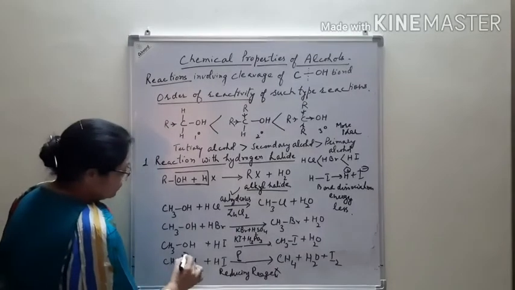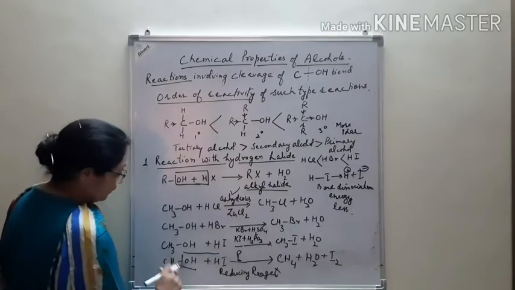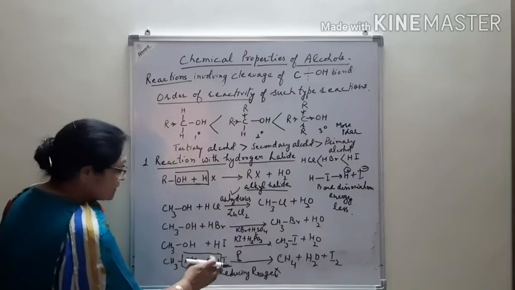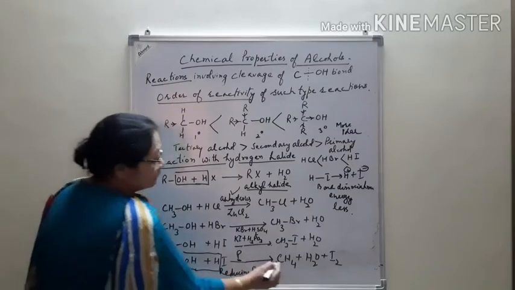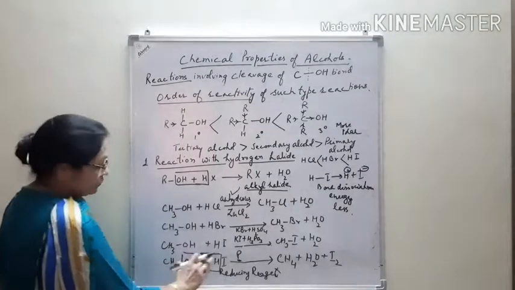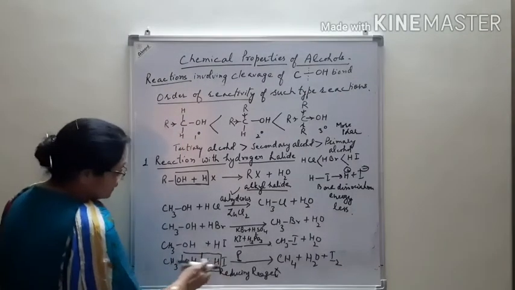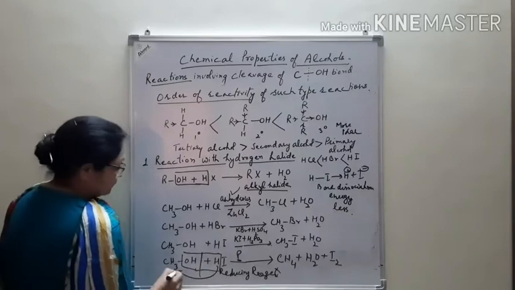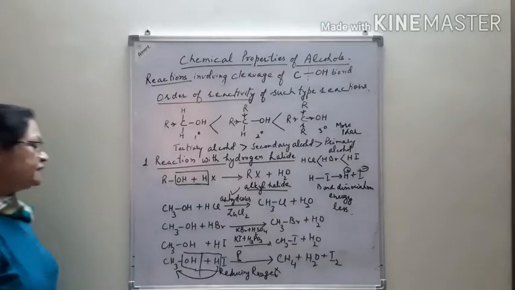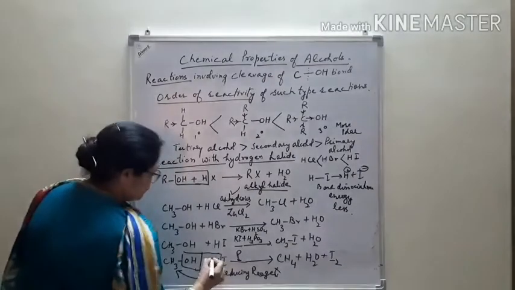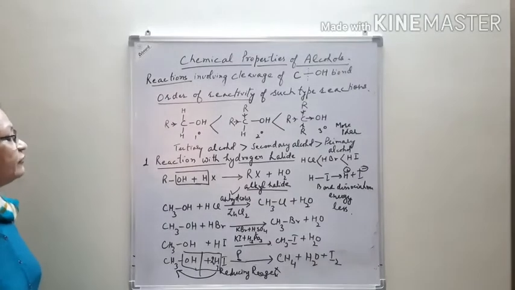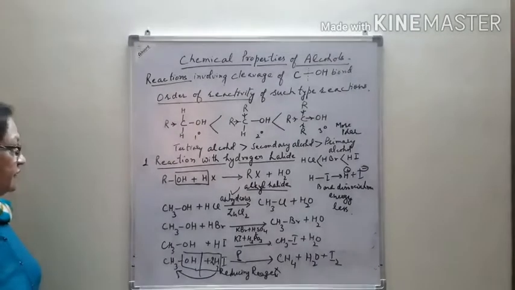One water molecule is removed, but the second HI reduces it: the OH group is removed, and in its place H gets attached. Water plus iodine is released. Two molecules of HI are used here, and it acts as a reducing agent.